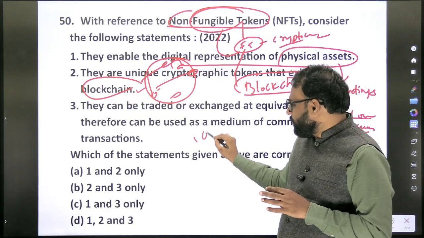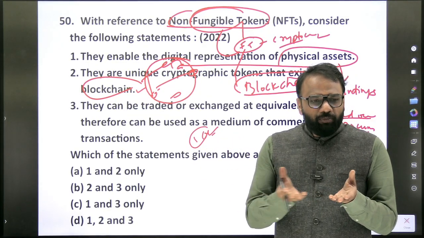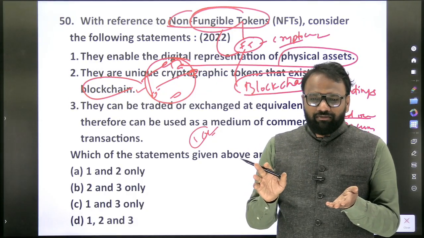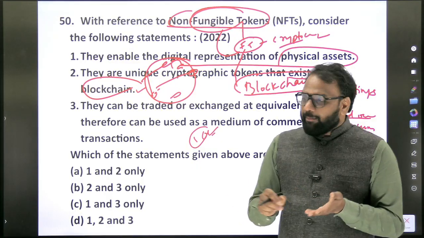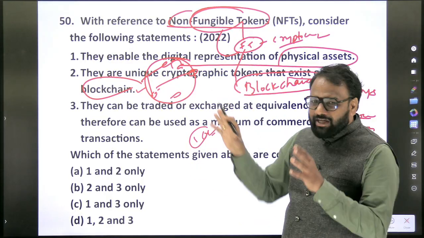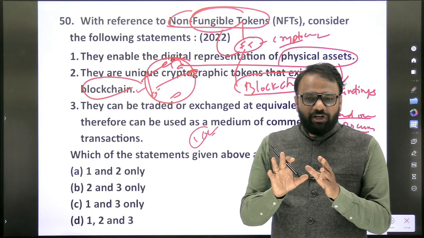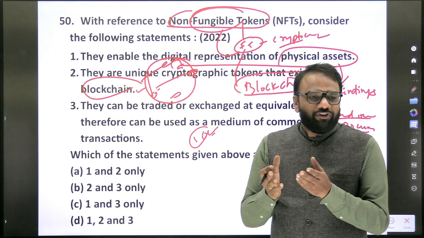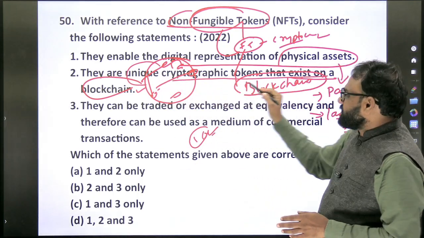For example, a 10 rupees cryptocurrency and 10 rupee notes: if I ask you to differentiate at a superficial level, it will be difficult for you. But when it comes to non-fungible tokens, you can easily differentiate one from the other. Hence, they are unique cryptographic tokens that exist on a blockchain.